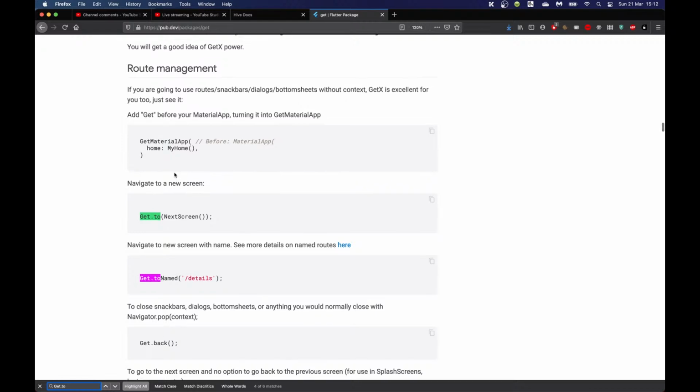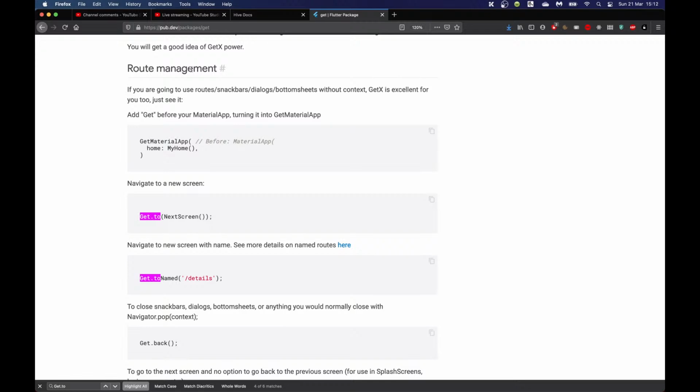Okay, let's look at this somewhere else, so not the counter app. Okay, route management. So this is the part we're looking at. And so another good thing about GetX is that it does simplify route management. Now, in my personal opinion, the route management is not simplified to such an extent that I'm amazed by it. With Get.put and Get.find, it's something which is just so much simpler than any other alternative I've seen that I'm just 100% completely sold on it.